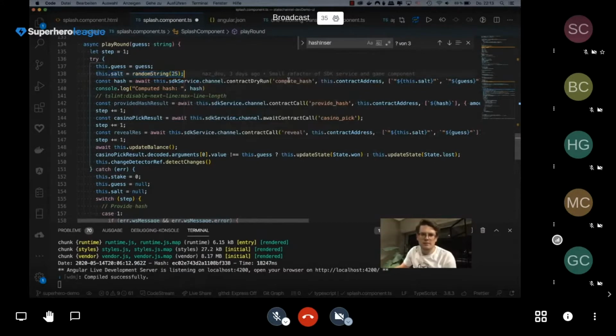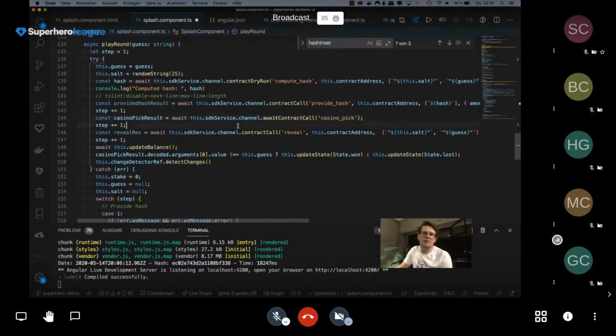And we call the smart contract inside the state channel statically to return us a hash, and then we provide this hash. So this is the channel, and we call the contract in it. We call the provide hash function. And then we wait for the other party to call his side of the pick function.